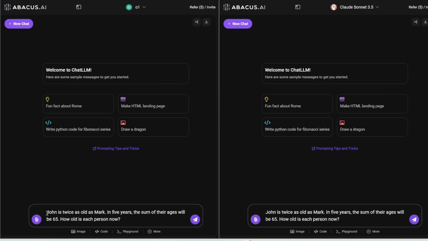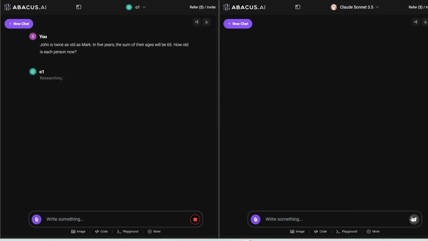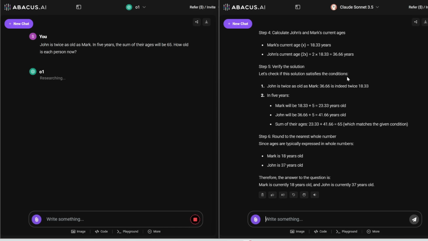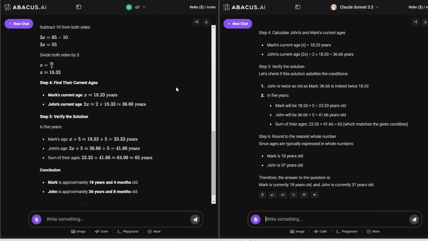So the prompt is: John is twice as old as Mark. In 5 years, the sum of their ages will be 65. How old is each person now? So let me click run on both of these. And again, you can see that Claude 3.5 Sonnet just immediately blurts out the answer, whereas O1 actually takes its time to think through its response before giving you the answer. Anyways, both of them got it correct.